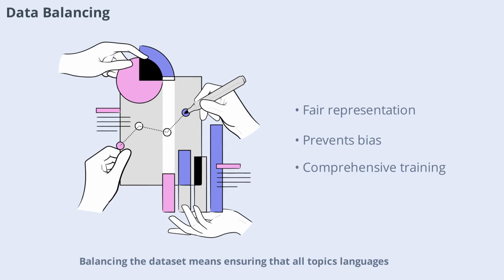Balancing the dataset means ensuring that all topics, languages, or classes are fairly represented. If one category dominates, the model might become biased. Data balancing techniques help create a more equitable and comprehensive training set, leading to fairer and more accurate models.